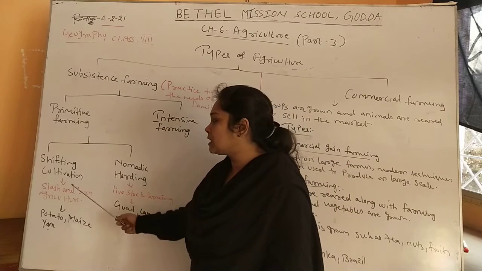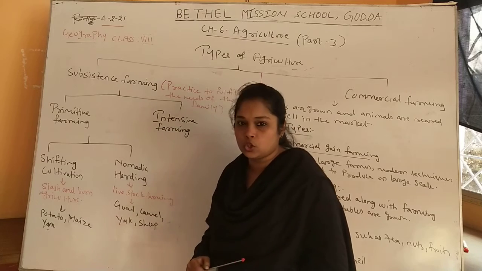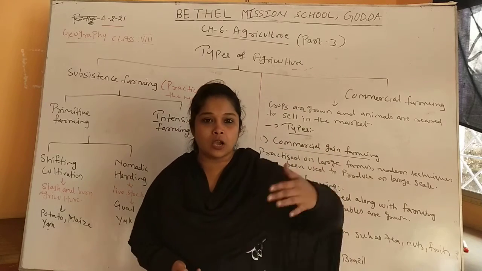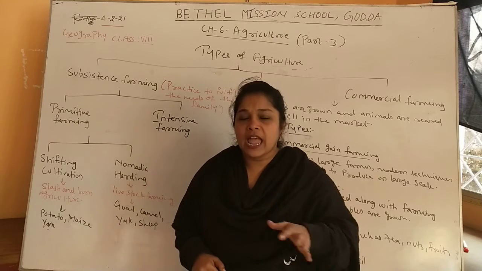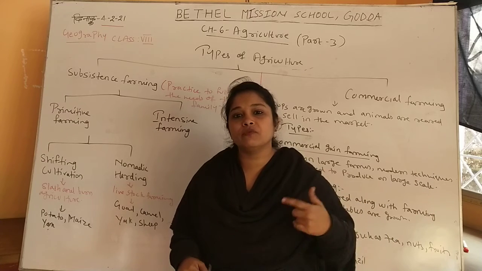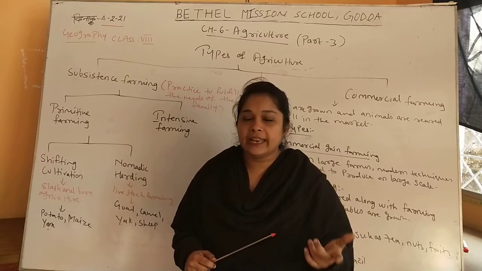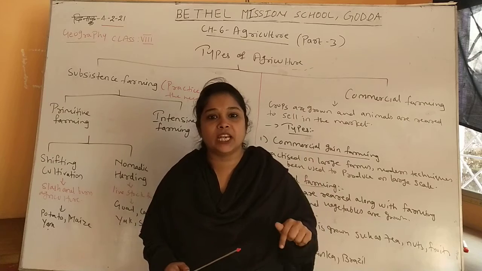Shifting cultivation means slash and burn agriculture. It is also known as slash and burn agriculture because in shifting cultivation, the land has many different kinds of weeds and plants, and those weeds and plants are burned on that particular land. The ashes get mixed with the soil, and it becomes fertile soil, and then agricultural activity is conducted on that land.